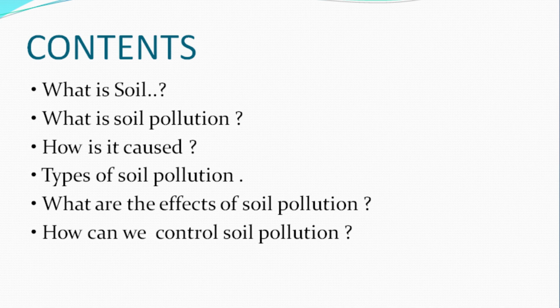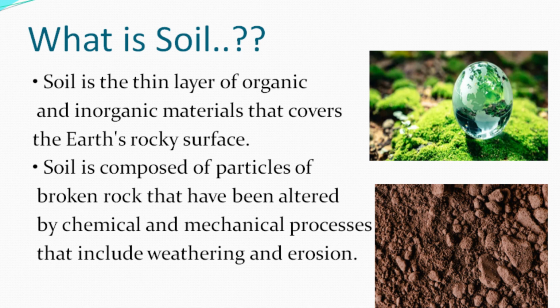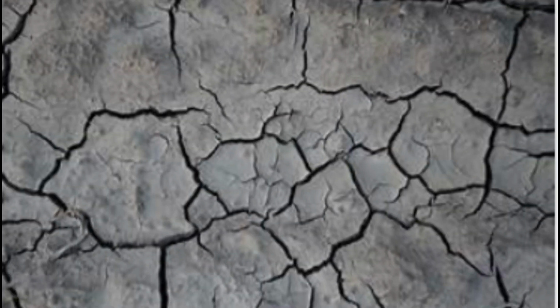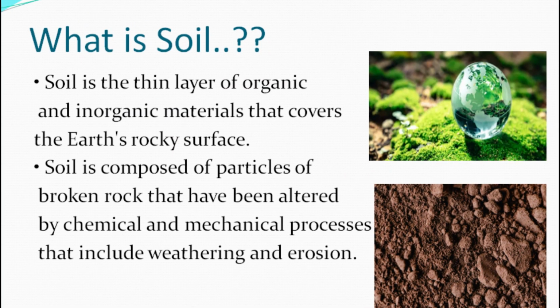What is soil? Soil is the thin layer of organic and inorganic materials that covers the Earth's rocky surface. Soil is composed of particles of broken rock that have been altered by chemical and mechanical processes that include weathering and erosion.